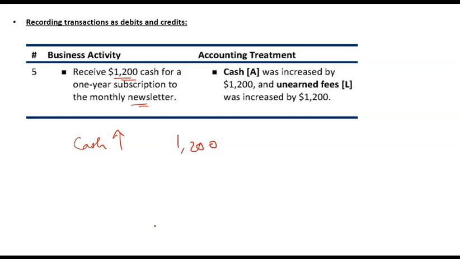So it is a liability for you. It is something that you haven't earned but you have received. So your unearned revenue or unearned fees will be credited. Why? Because this is a liability. An increase in liability should be credited. Any confusion so far?